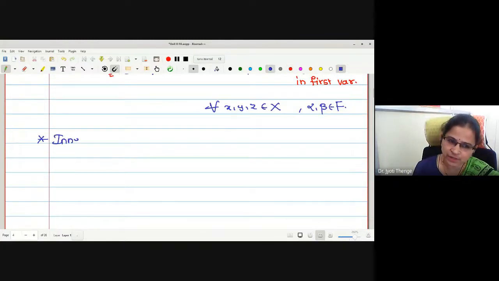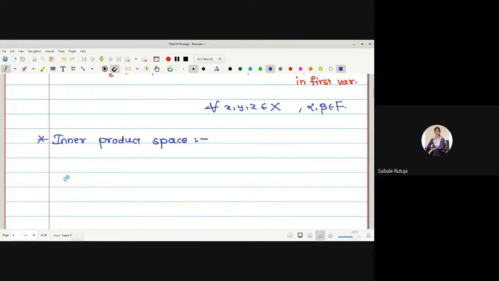Now the answer is expected from you. What will be inner product space? The set equipped with inner product is called... Very good.